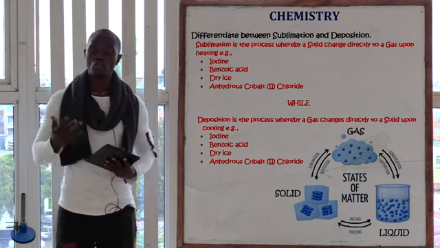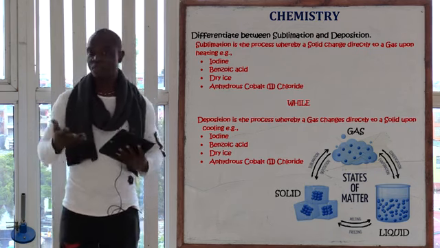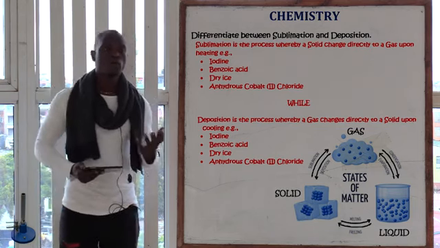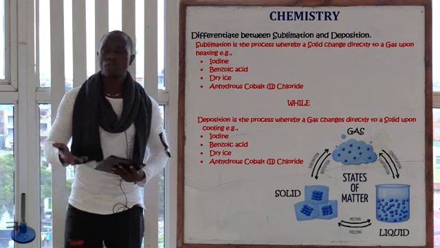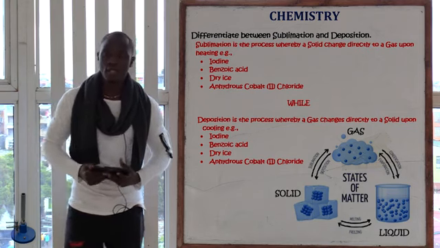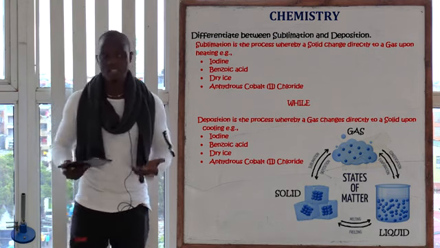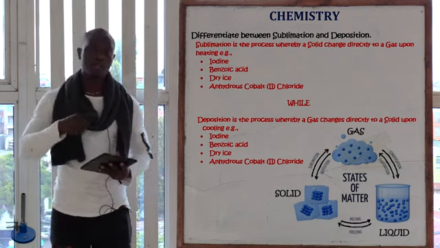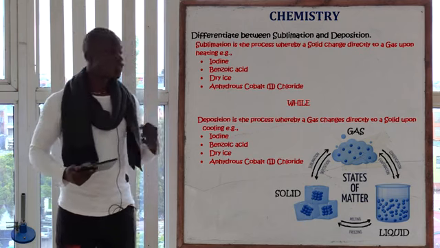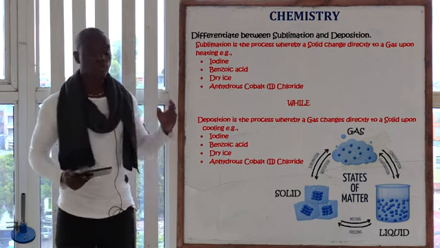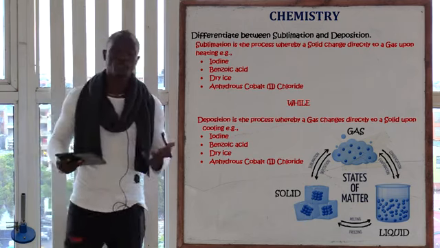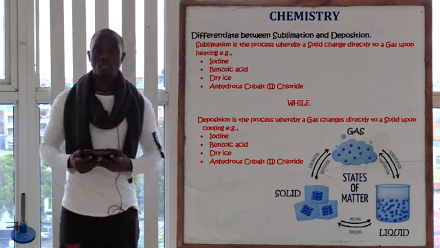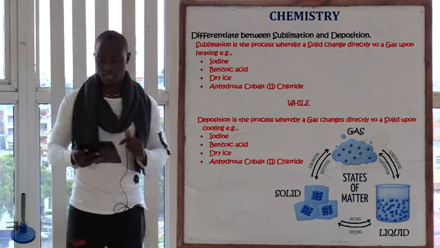We have cobalt(II) chloride. We have aluminium(III) chloride. We also have iron(III) chloride. We also have phosphorus(V) chloride. We also have benzoic acid. We also have dry ice. All of these undergo sublimation and deposition. So if you are asked in an exam to list examples, you can give any of those examples and you'll be correct. So that is the sublimation and deposition process.